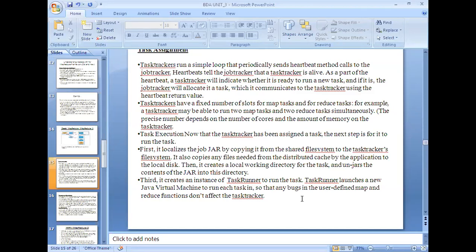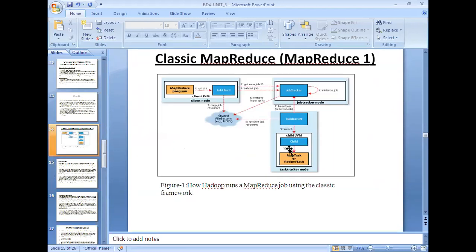And last, the third step is it creates an instance of a task runner to run the task. So it creates an instance for the task runner, and this particular job will be assigned to it. You can see in the diagram, the child JVM. It is an instance of this task tracker, in which this particular task is going to be executed.